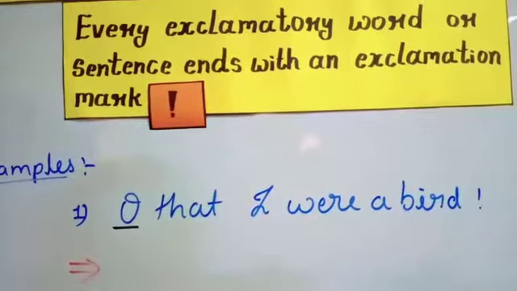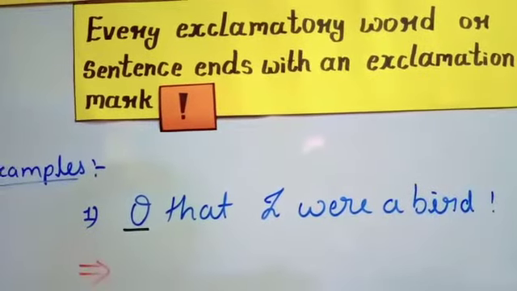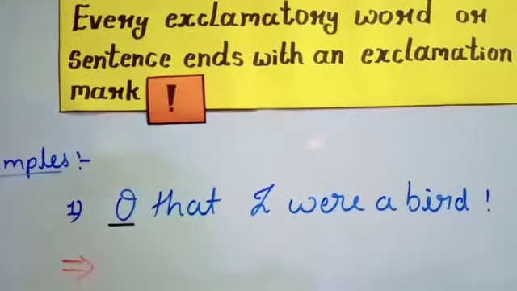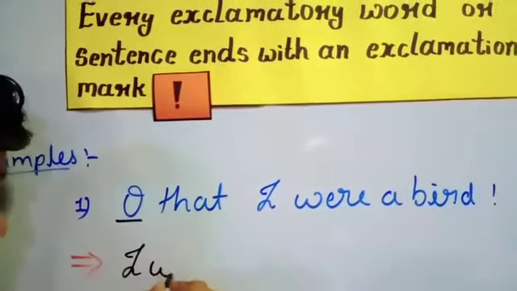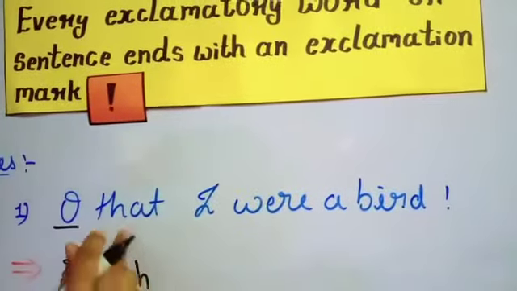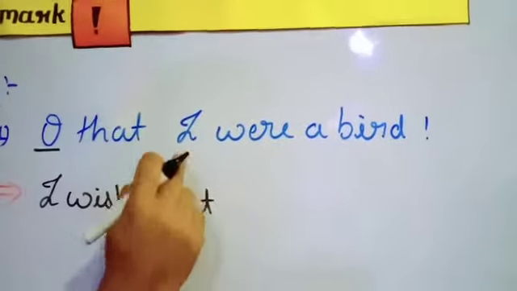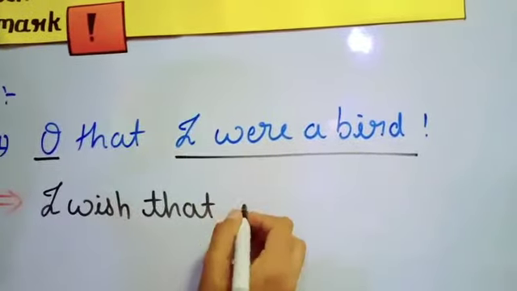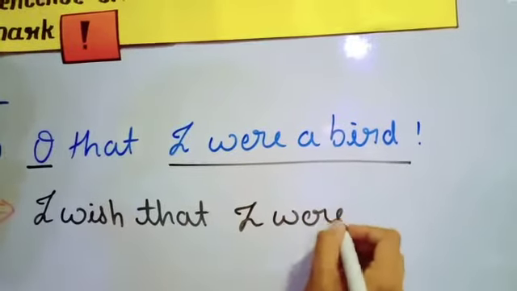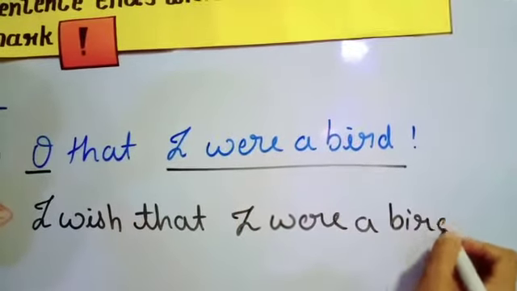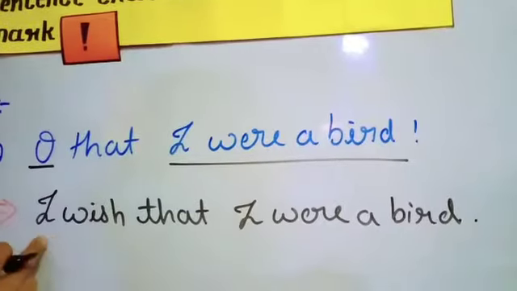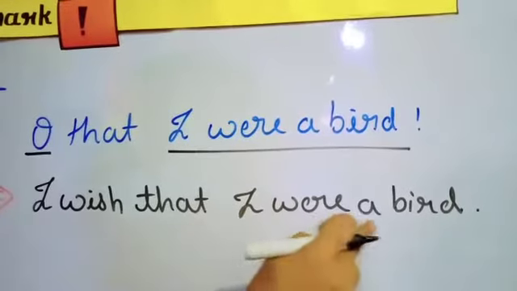Whatever we have removed, we are going to interchange with what we learned in the rule, that is I wish. Here we have the conjunction that. Then I were a bird, as it is. I were a bird, full stop. I wish that I were a bird.